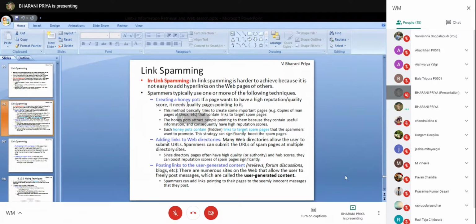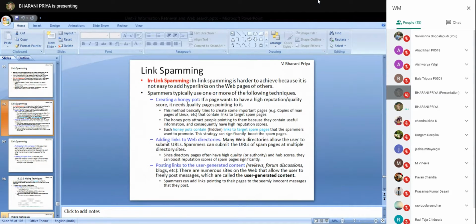What is a honeypot? It is a duplicate page, a page which is not real. For example, I can create a honeypot for JNTUH with some slight changes. It may be a change in the URL or some small content, and the users will think that this is the real page.